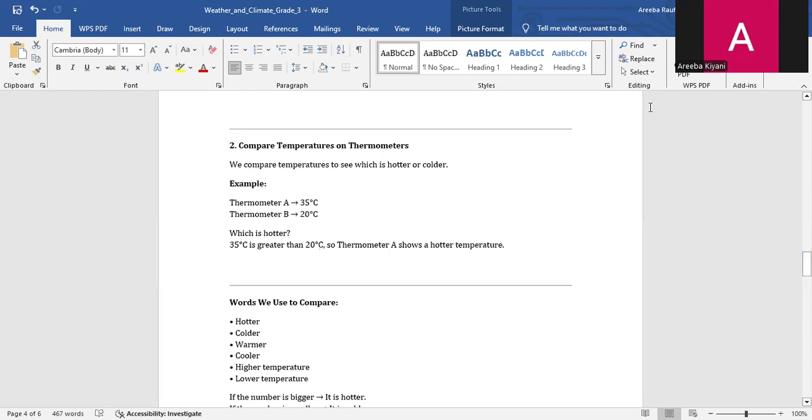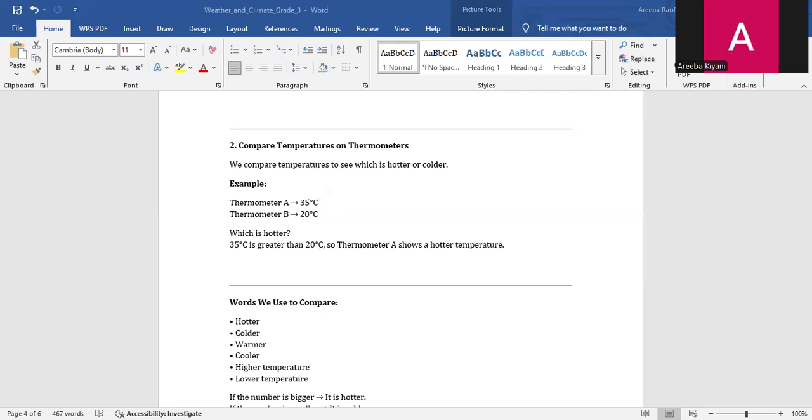For example, we have an activity. Here are the options: thermometer A shows 35 degrees Celsius and thermometer B shows 20 degrees Celsius. We have to tell which is hotter. Yes, 35 degrees Celsius is hotter. Why? Because, as I have told you, the bigger number means the temperature is hotter and the smaller number means the temperature is colder. Okay?